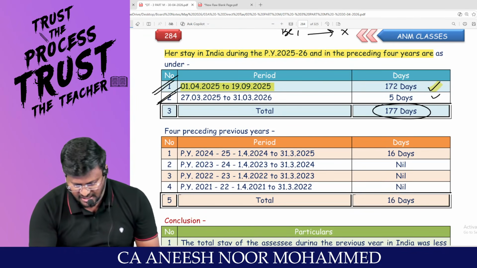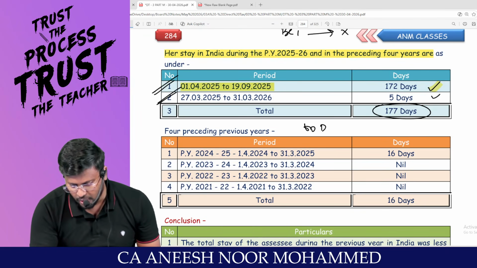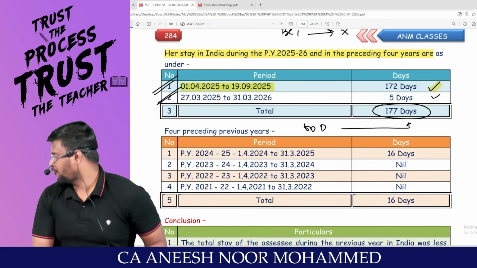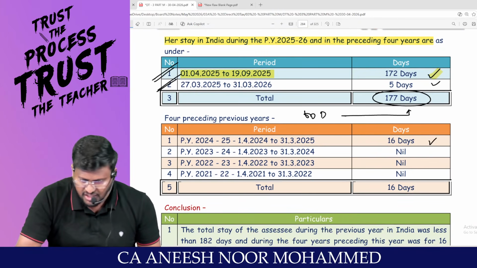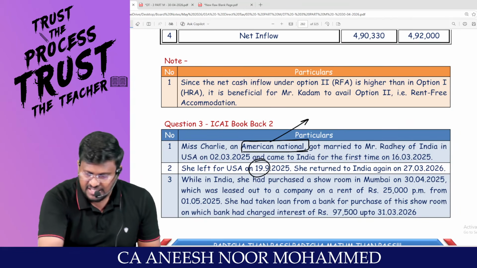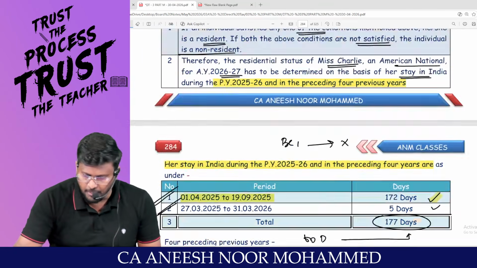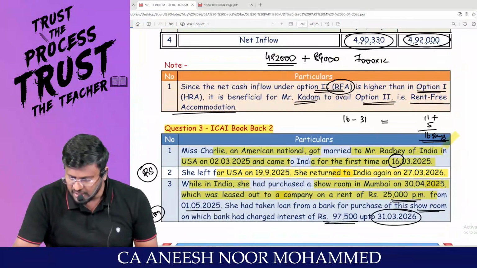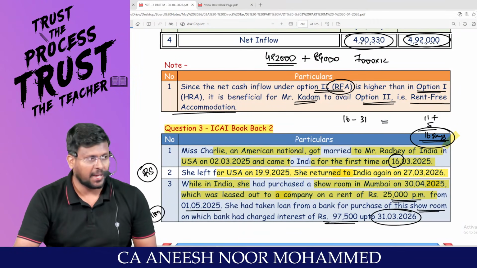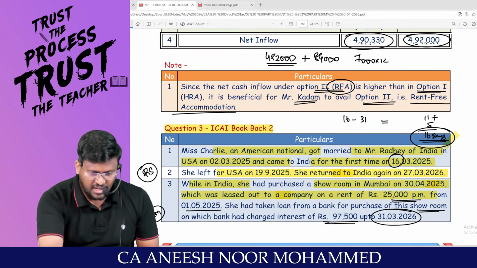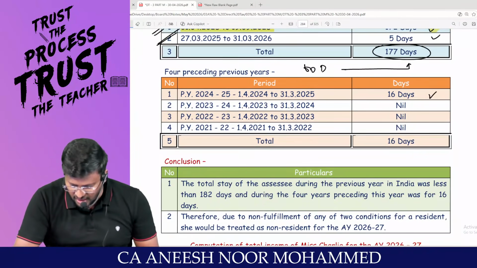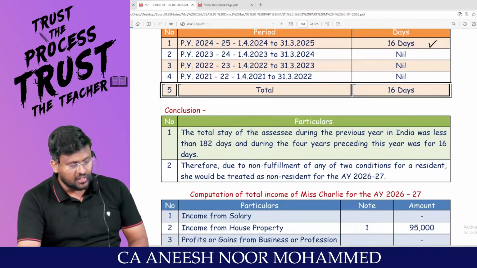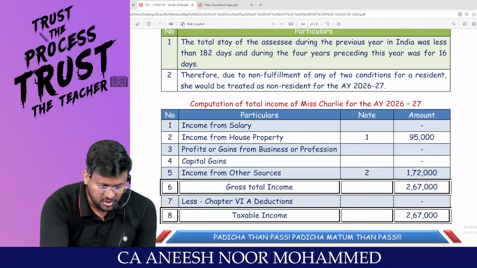As per the second basic condition, during the previous year you should be in India for at least a period of 60 days. Happily, she was in India for 60 days. And in the 4 immediately preceding previous years, she should be in India for 365 days. She is in India only for 16 days, my dear lovable students. Only 16 days. Am I right, sir? That means out of 365 days, if she is in India only for 16 days, she has not even satisfied the second basic condition. So this is the conclusion.